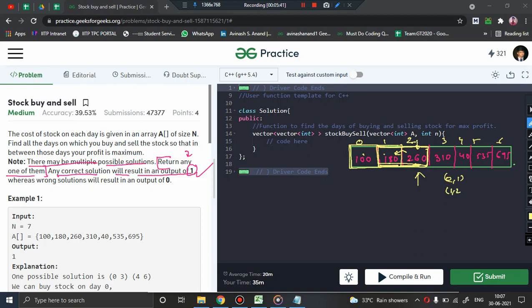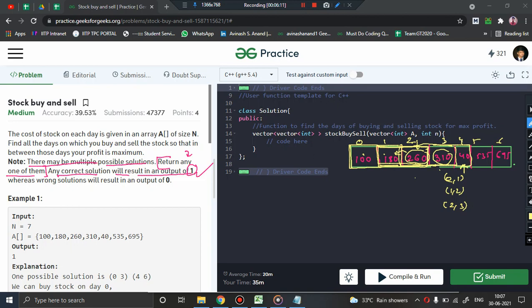So 1 comma 2. Now suppose I am on index 3, that is the third day. Actually it is the fourth day, but suppose index 3. On this day you found out that today's price is 310 and yesterday it was 260. So this can also be a solution, isn't it? That is, purchase on day 2 and sell on day 3, right? Now suppose I am on this day. Do you think that this can be a solution? 3 4, purchasing on third and selling on fourth?